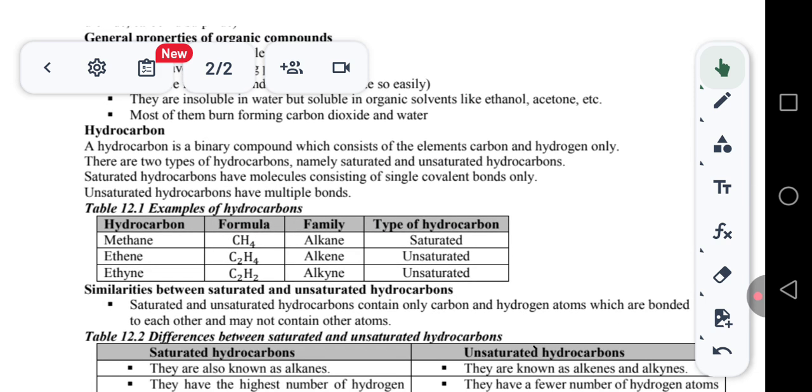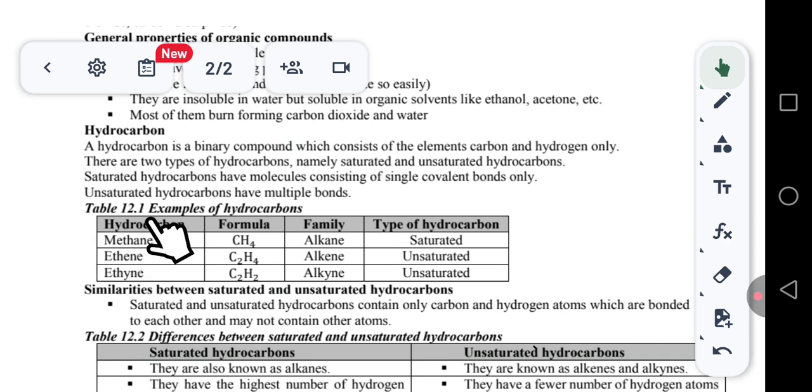Then moving on to hydrocarbons. So what is a hydrocarbon? A hydrocarbon is simply a binary compound which consists of the elements carbon and hydrogen only. There are 2 types of hydrocarbons, namely saturated and unsaturated hydrocarbons. Saturated hydrocarbons have molecules consisting of single covalent bonds only, whereas unsaturated hydrocarbons have multiple bonds.